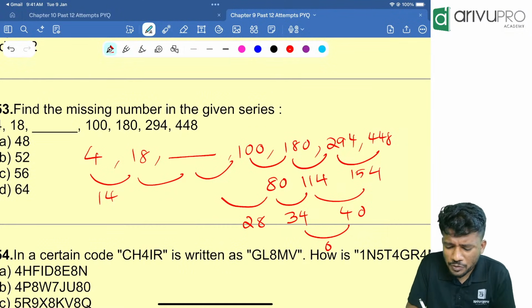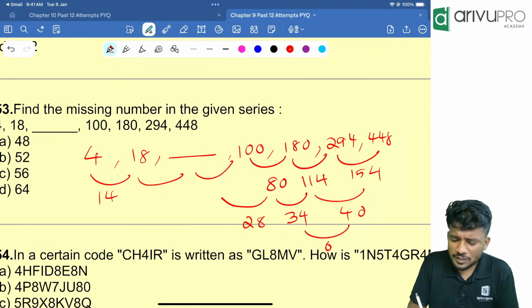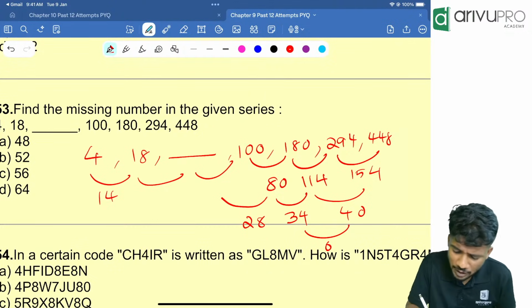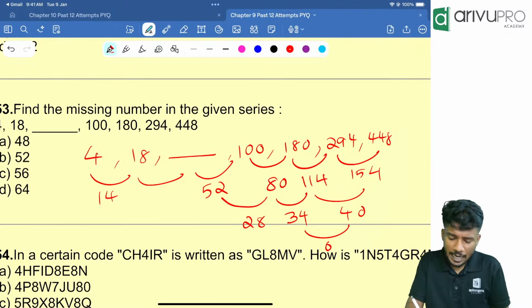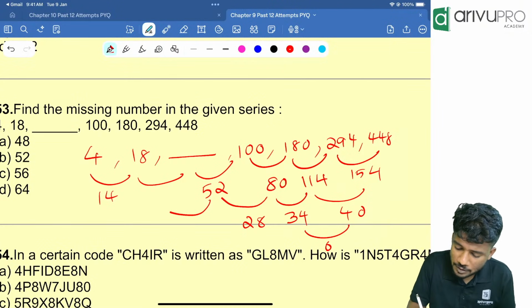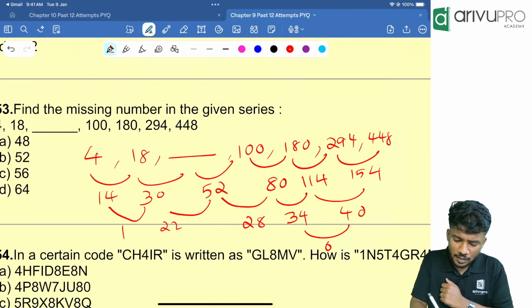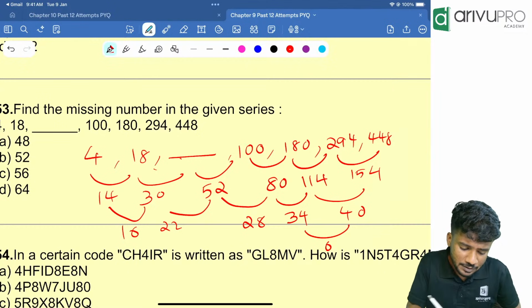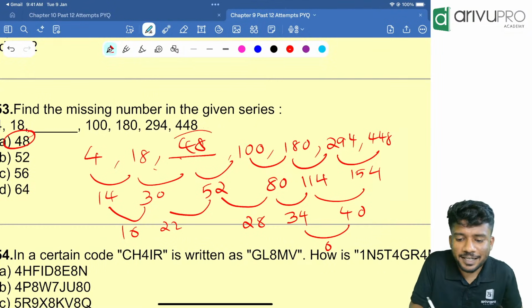28. What should have been added to 28 so that you will get 80? Which number should have been added? It should have been 52. Then the next number is what? 28 minus 6 is how much? 22, which should have been 30. Yes, this should have been 16. So you tell me, 18 plus 30 is how much? 48. Directly you are getting.